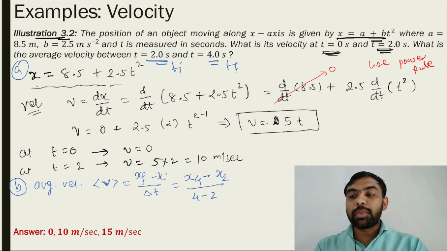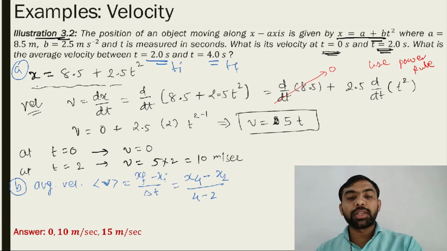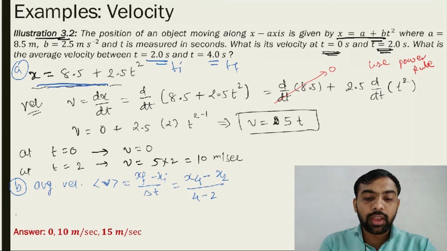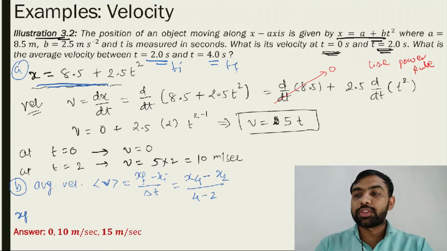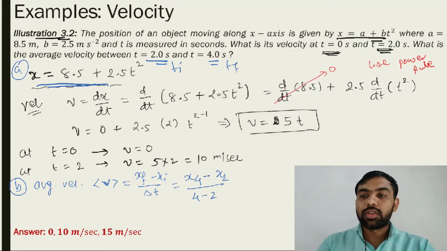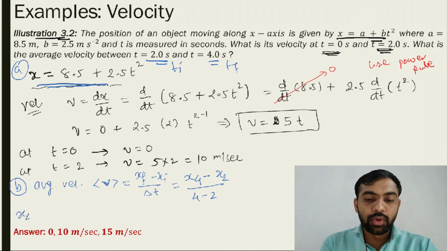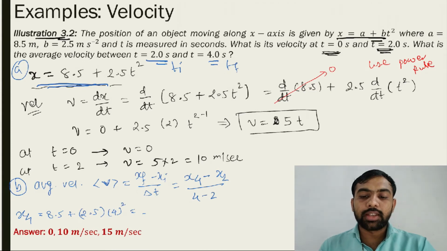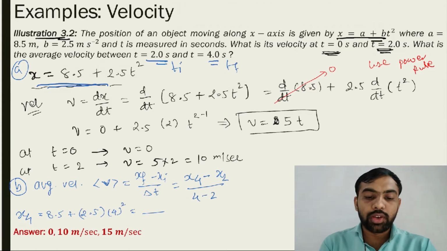Okay, so we have a plus bt square, which is 8.5 plus 2.5 t square, this equation. Let's find the x final. So x final is equal to x4 actually. x4 is equal to 8.5 plus 2.5 into, t is replaced by 4, so 4 square. You just get this answer by yourself. Okay, try to solve it in homework.